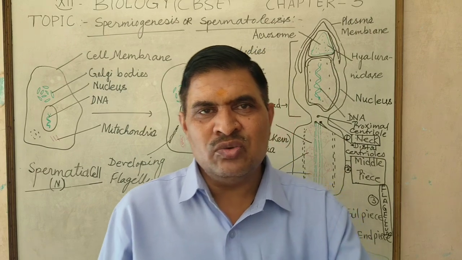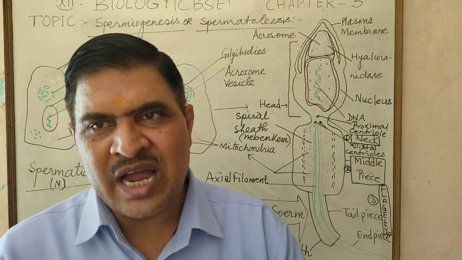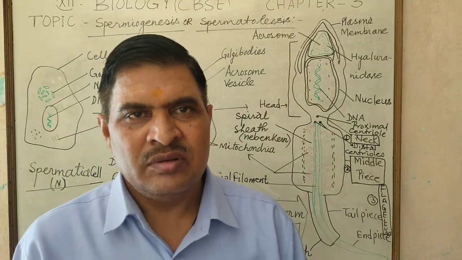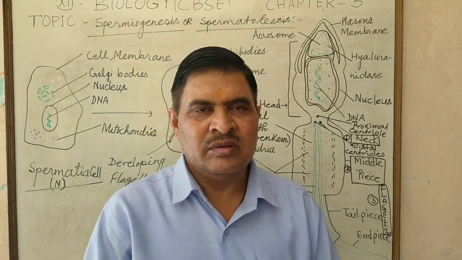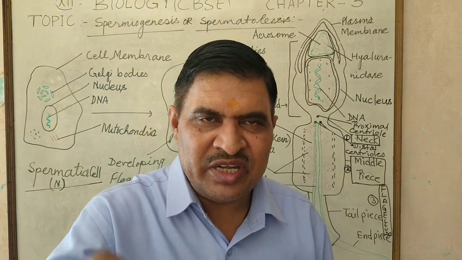This 32 cell stage is called the blastocyst, which attaches with the endometrium wall of the uterus.